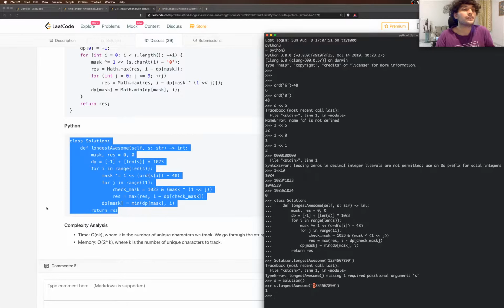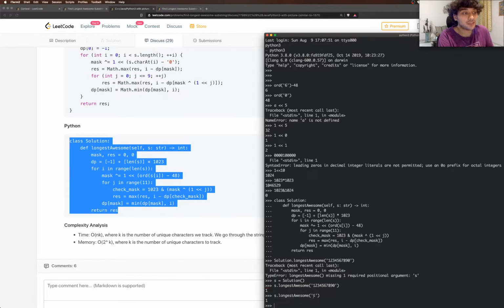So 0 minus. Okay, we initialize it as -1 because if we have something like just this, man, this is just awesome. Every single thing in this code has some significance.